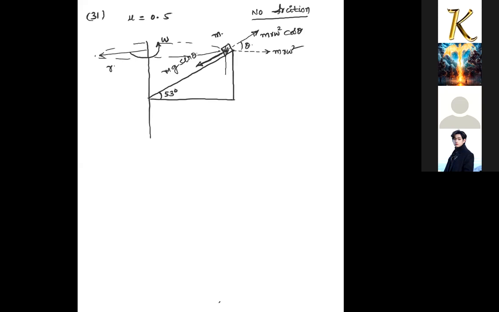Anyway, normal force will be perpendicular to that, and mg, another component, is also perpendicular to that, so no need to think about these two. And it is given friction is absent here, so friction absent hai to mg sin theta is equal to m r omega square cos theta, so that omega square value is g tan theta upon r, so you can find the values, g tan theta upon r. Next one, send me the next doubt.